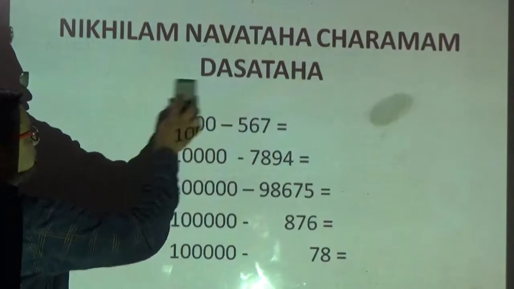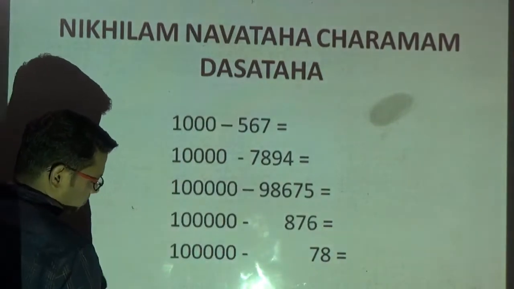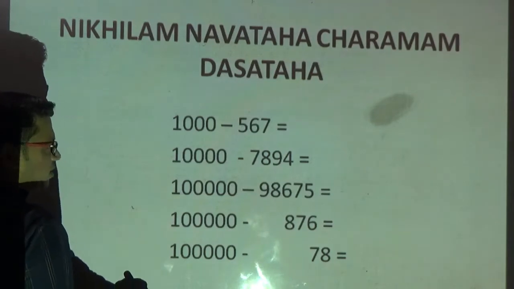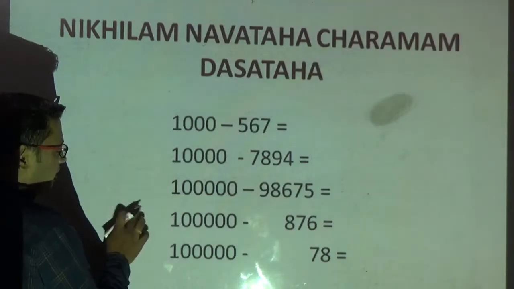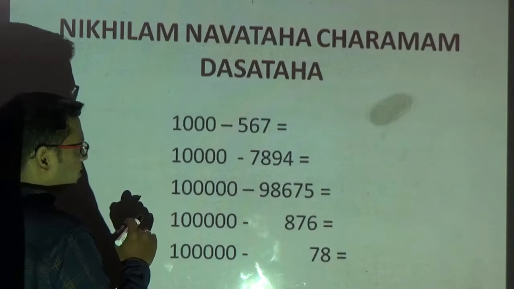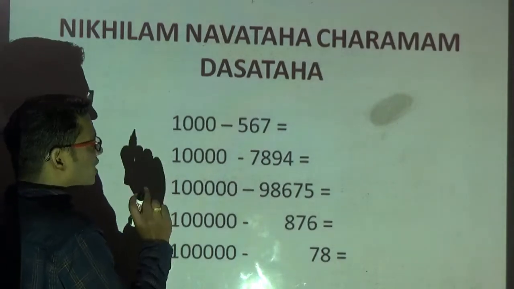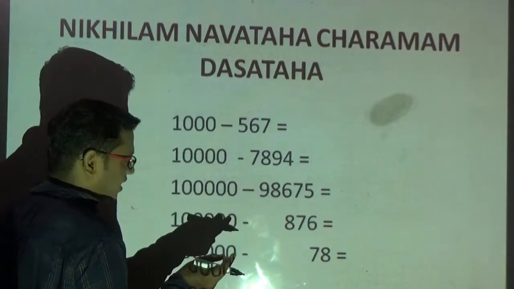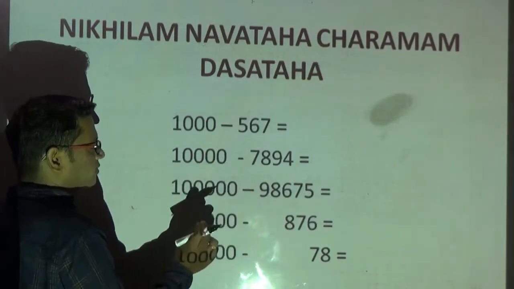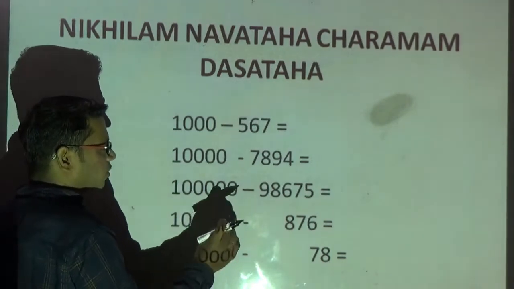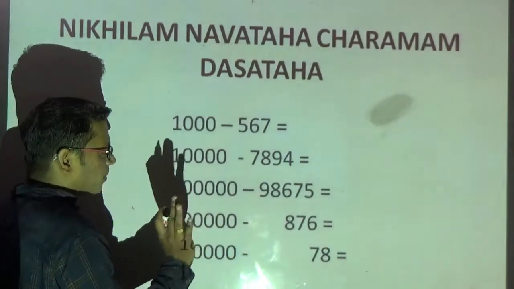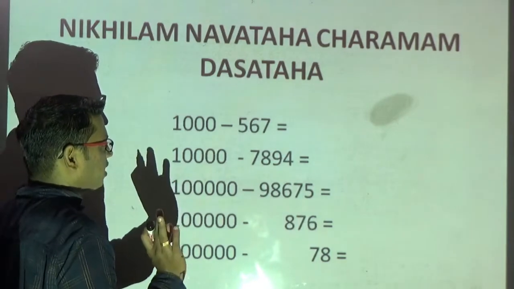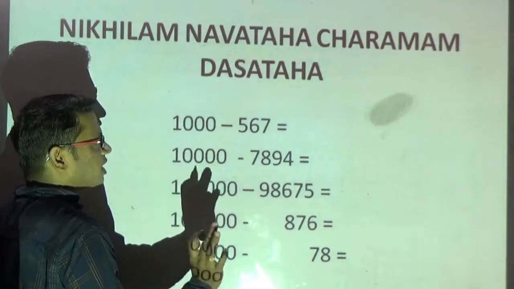See, I am applying the all from 9 and last from 10 technique. I will give you 4 methods to do subtractions. If you learn all the 4 methods, you will be the human calculators. Kindly observe, whenever you are subtracting from numbers which are powers of 10, like 1000, 10,000, lakh, crore, you can apply this method. What is the method called? All from 9, last from 10.